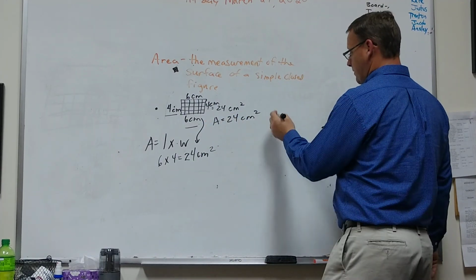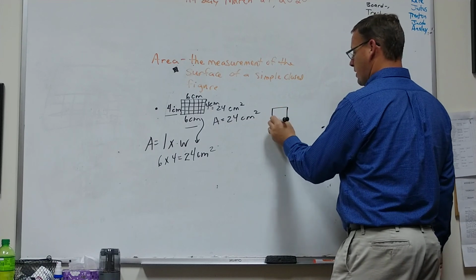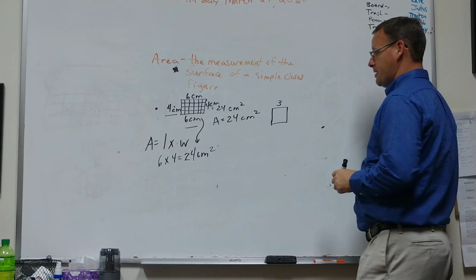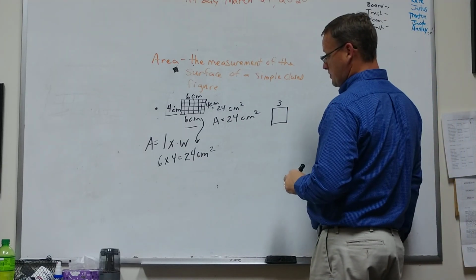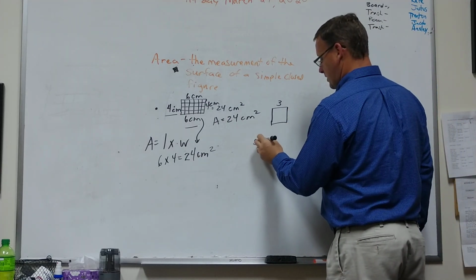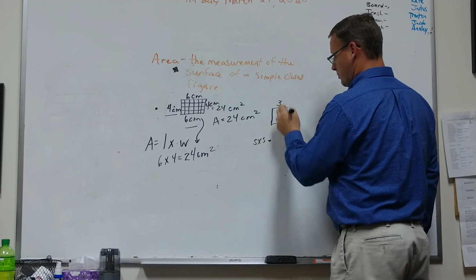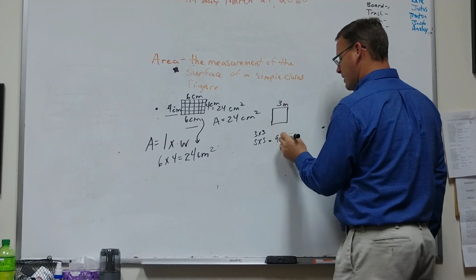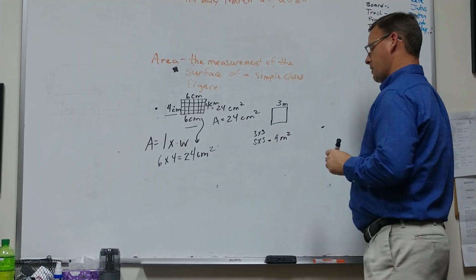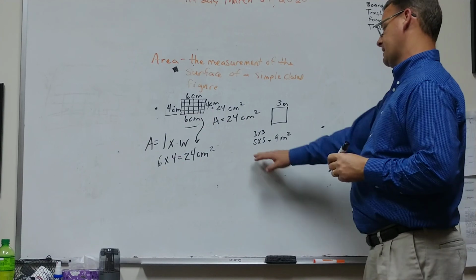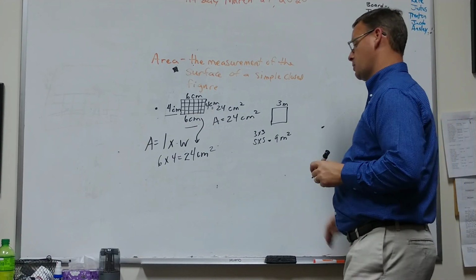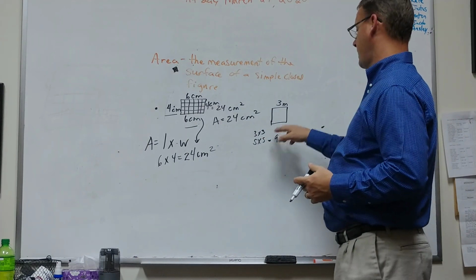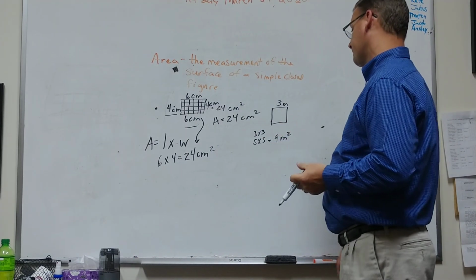Now, that looks very simple. Let me move over to a square. Remember, with a square we only have to know how long one side is, because all sides are the same. So how would I figure out the area of a square? I just multiply one side by one side. 3 times 3 equals 9. Let's say these were meters, so I make it meters squared. Side times side is a square. Length times width is a rectangle. You could say length times width here, but they just happen to be the same thing.